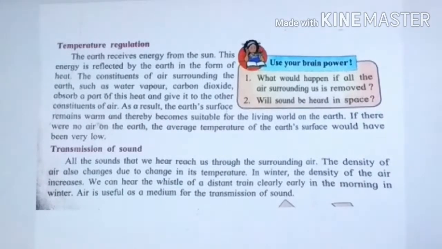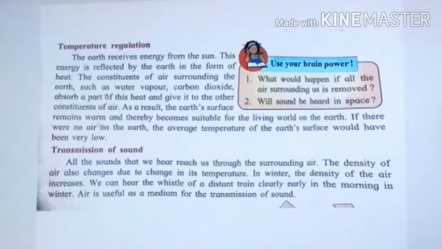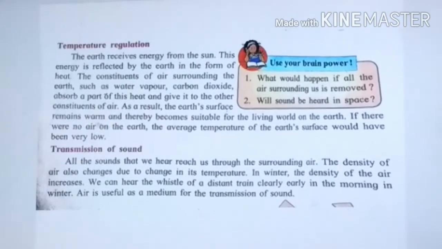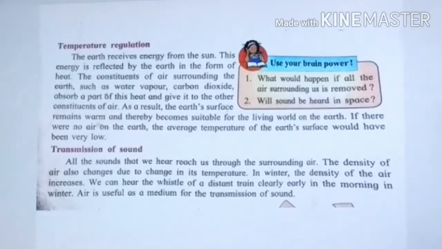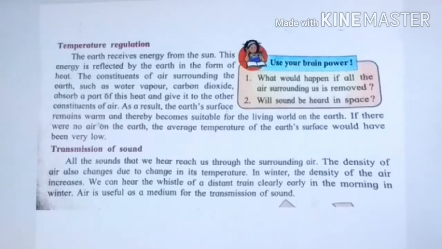Okay, so because of which we can survive on the earth. If there were no air on the earth, the average temperature of the earth's surface would have been very low. Means what? If there are no air molecules present in the atmosphere, what will happen? Even though the sunlight is coming, the air molecules which absorb it are not present in the atmosphere, so the temperature will be very low. Okay, so in that very low temperature we can't survive.